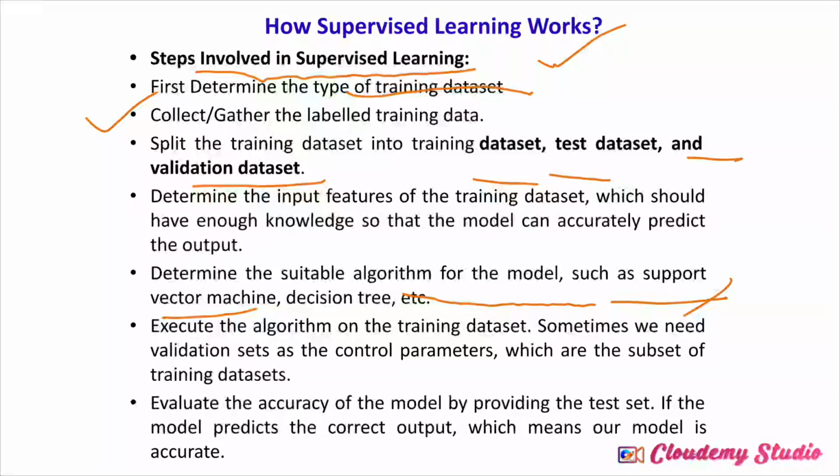If the model predicts the correct output, it means our model is accurate. If we find the error is zero or very small, then our model is accurate.